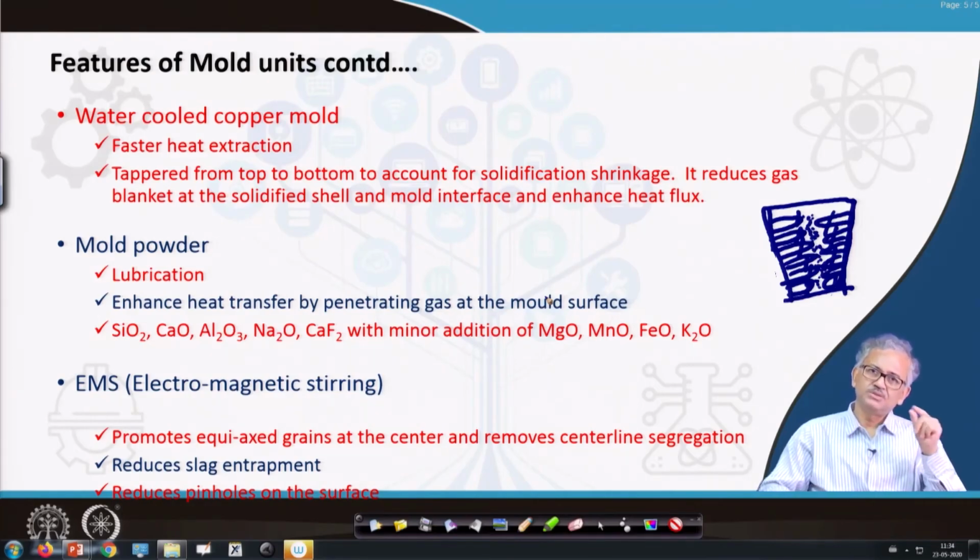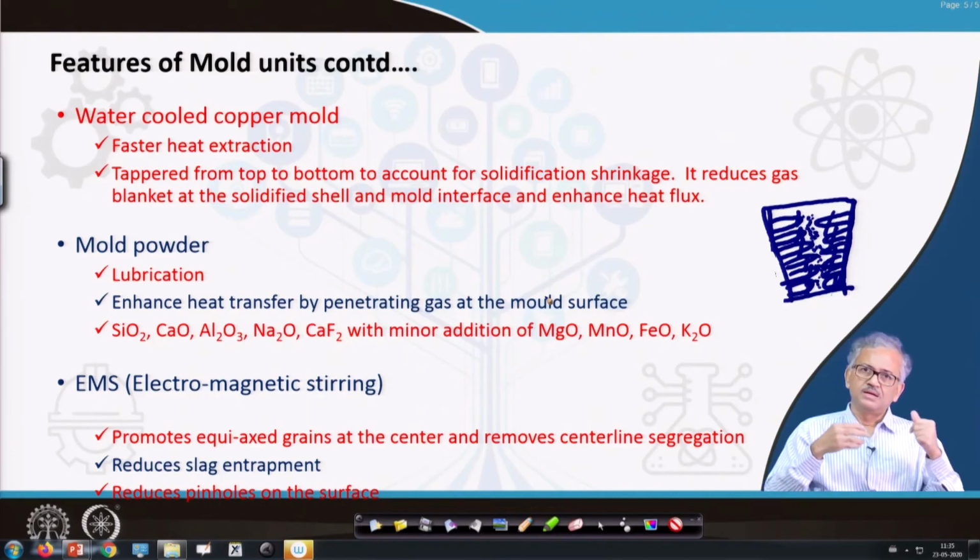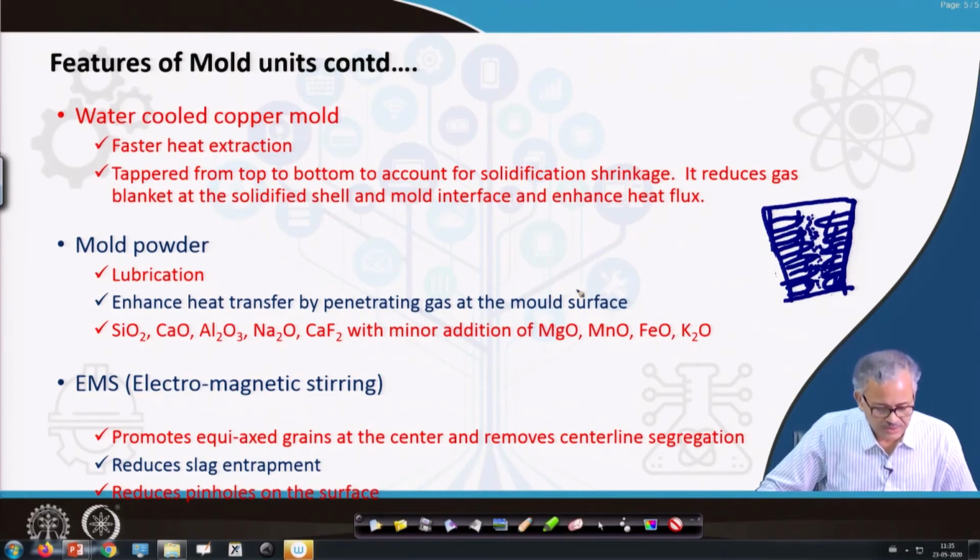So some regions will have very high conductance, some less conductance. Hotspots generate in the regions where heat transfer resistance is more. Those are the weak points, and then some pinholes or types of defects can take place. If you have stirring, you are homogenizing the liquid, so the temperature is very uniform every time, and also because of stirring, the mold flux distribution on the surface will be much more uniform. Okay, so those are the things.